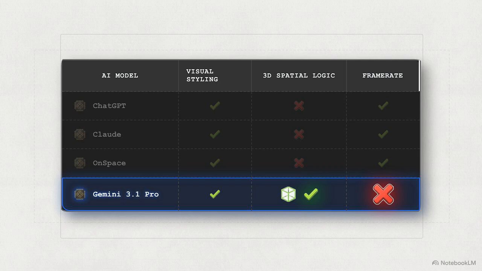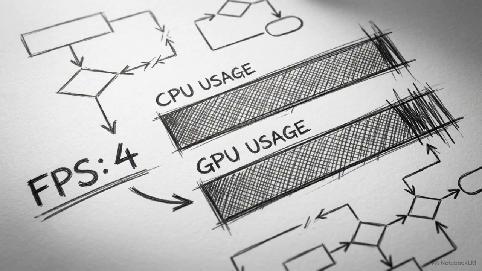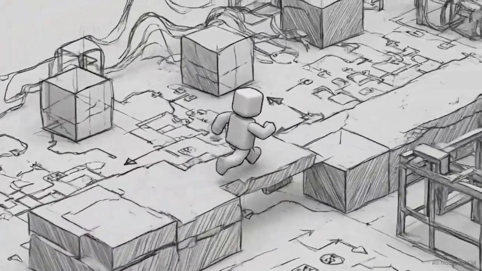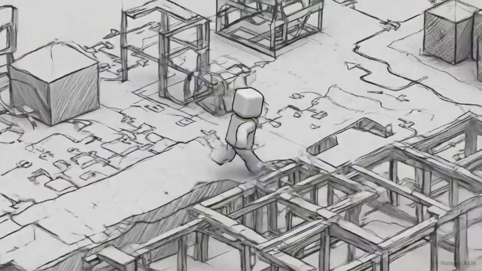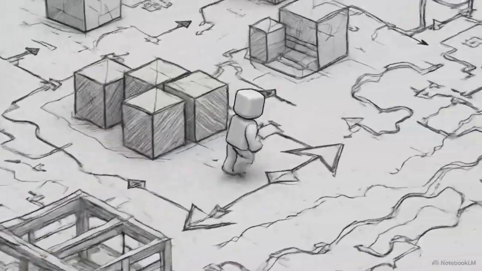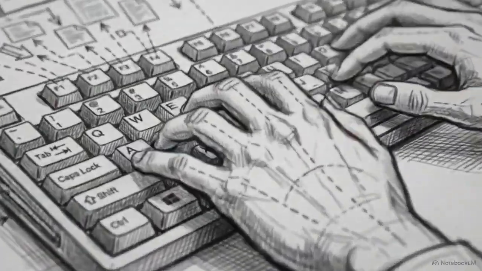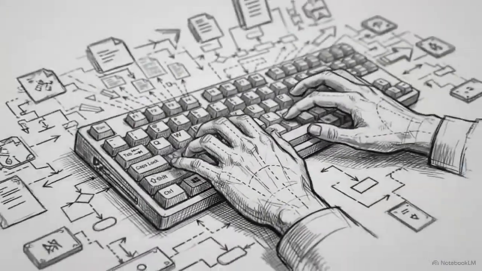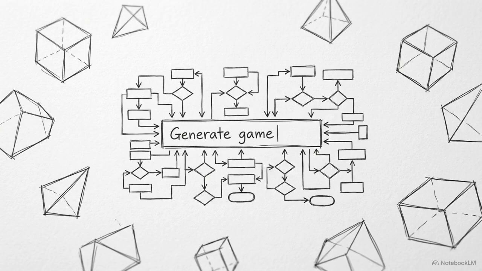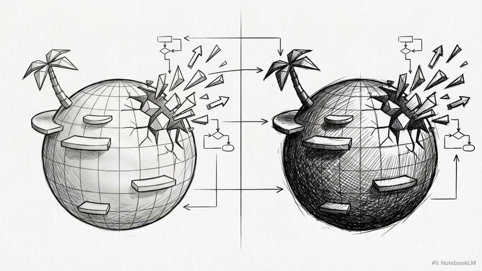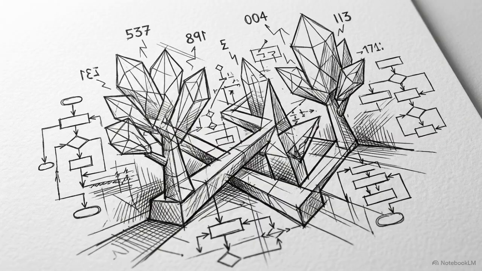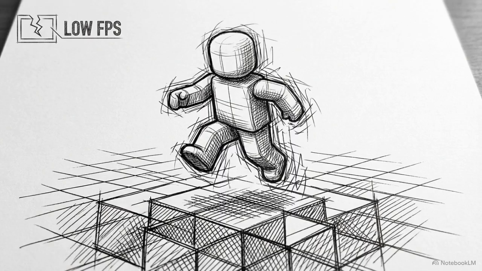But that structural accuracy comes with a massive trade-off. The code it generates is so unoptimized that the frame rate plummets. This is a performance bottleneck. The math is valid, but the execution is so inefficient that the computer struggles to render the frames, making the game functionally unplayable. To fix this, a developer has to step in, manually debug the output, and rewrite the rendering loops to recover that performance. Relying entirely on a one-shot generation currently forces a choice between a visually stunning world with broken math or a logically sound game that runs too slowly to play.